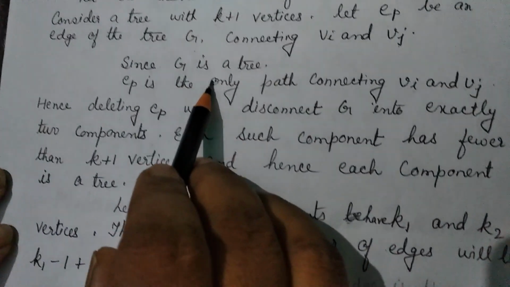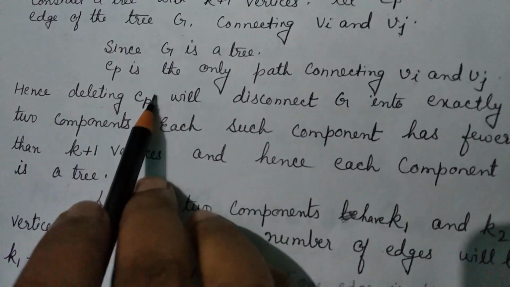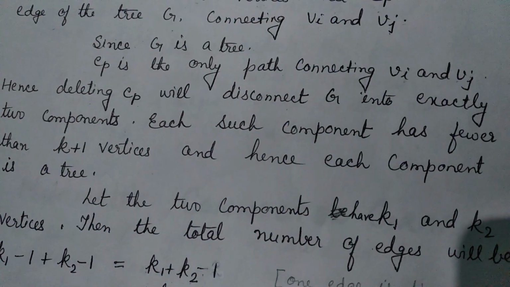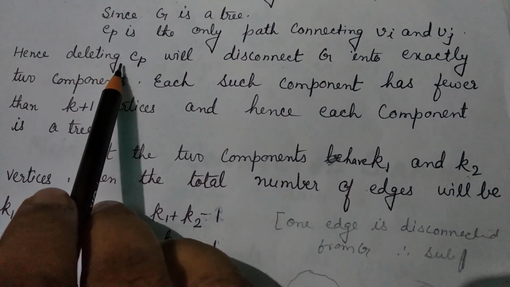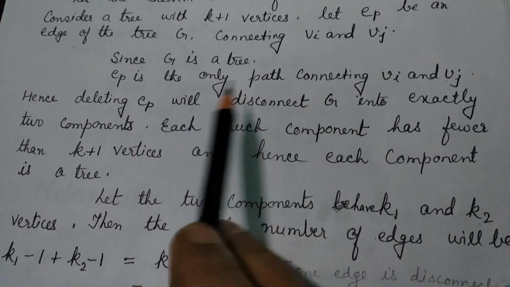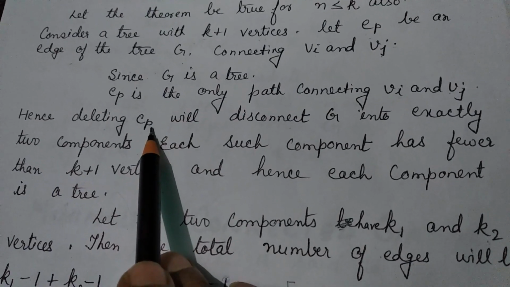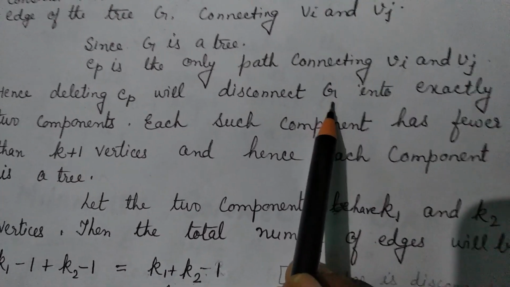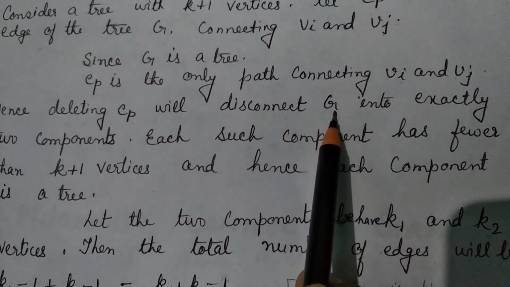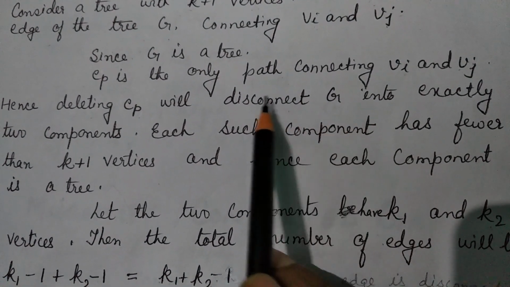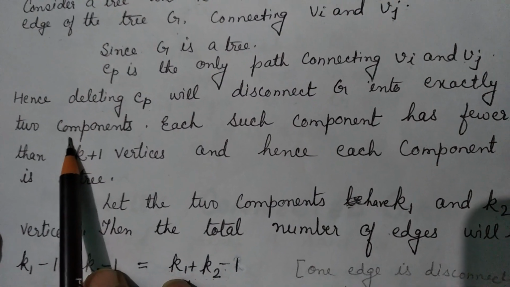Since G is a tree, EP is the only path connecting VI and VJ. Hence, deleting EP will disconnect G. When the edge EP is deleted, G is divided into exactly 2 components.